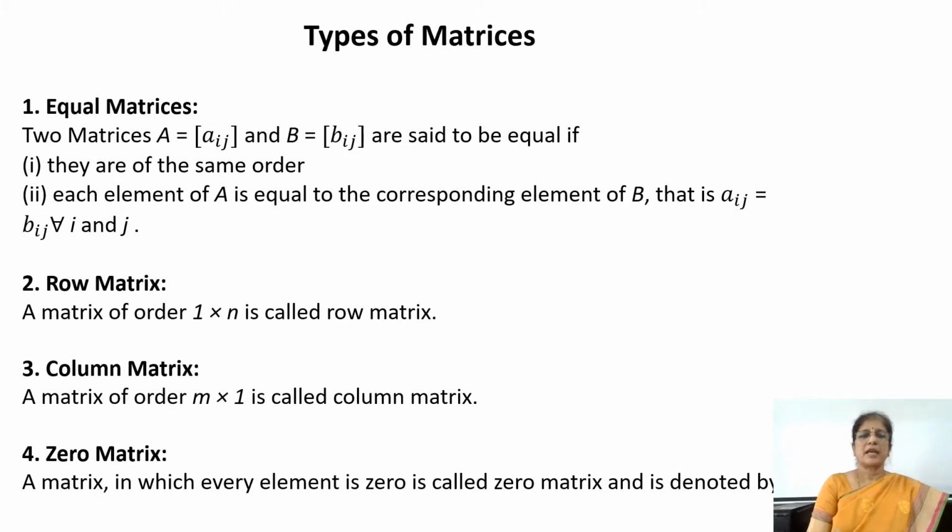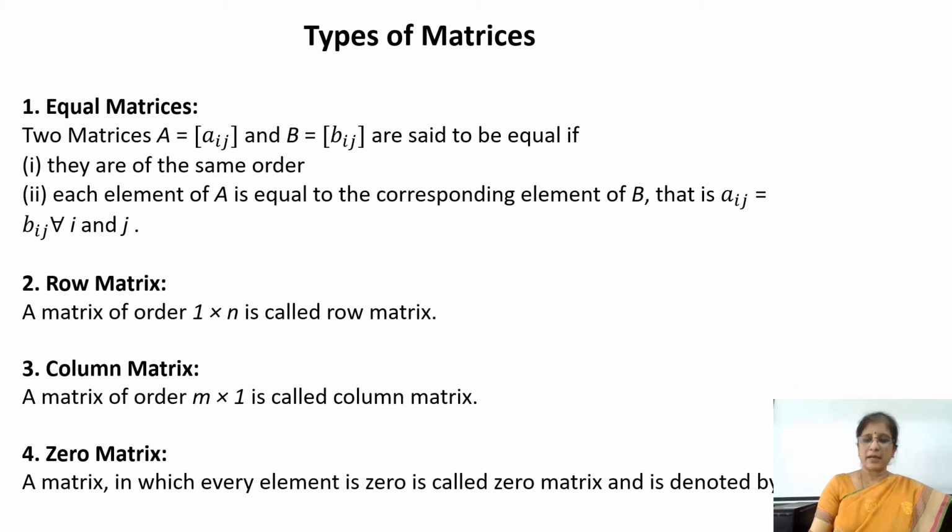Types of matrices. Equal matrices. The two matrices A and B are said to be equal if they are of the same order and each element of A is equal to the corresponding element of B. That is, Aij is equal to Bij for all i, j. Row matrix. A matrix having only one row is called a row matrix and its order will be 1 cross n. Column matrix. A matrix having only one column is called a column matrix and its general order is m cross 1.